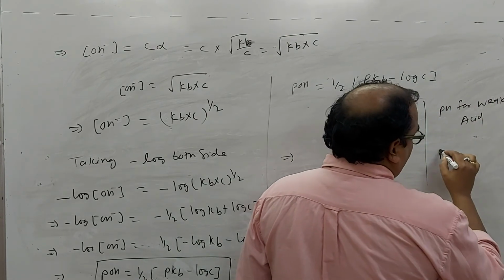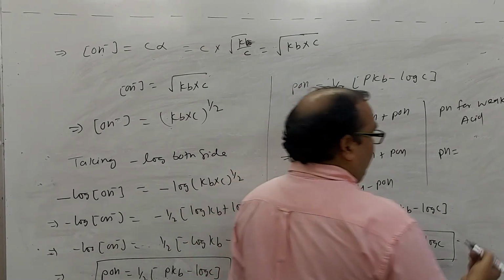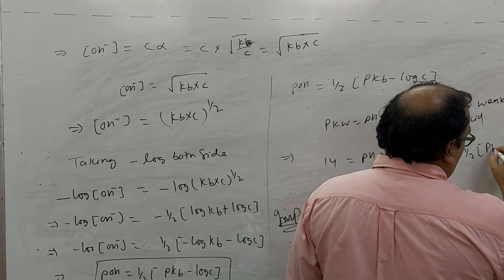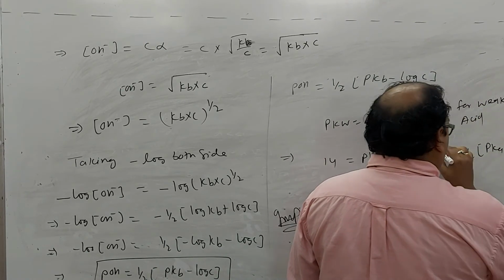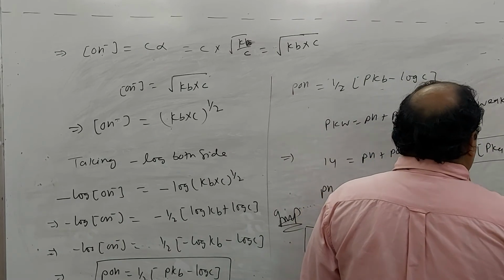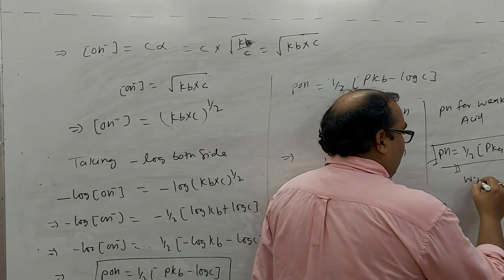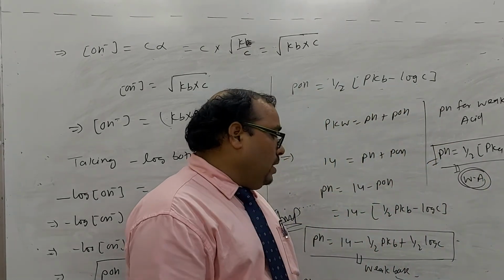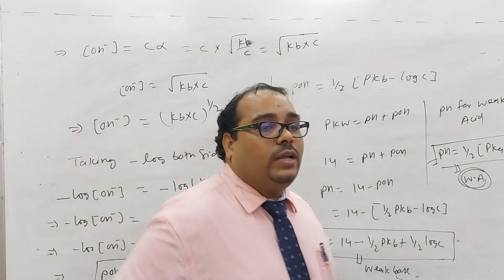So obviously you will get pH is equal to half pKa minus log C. So this is the pH of the weak acid. This is the pH of the weak base. Is it okay? Can you calculate it?